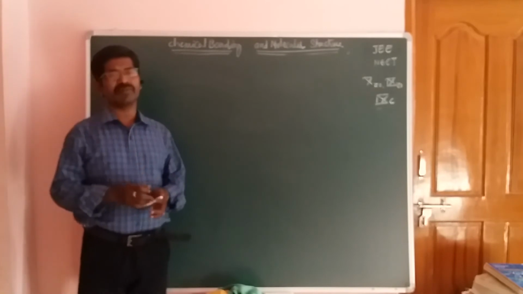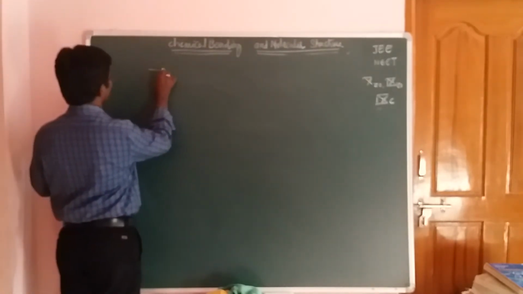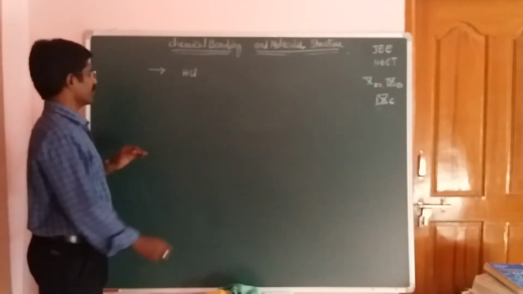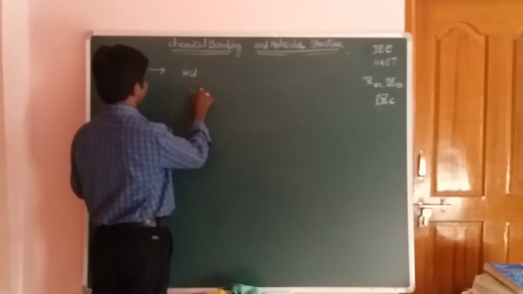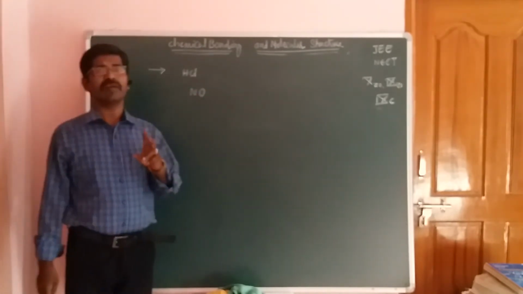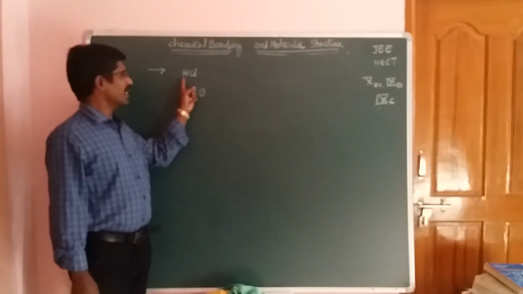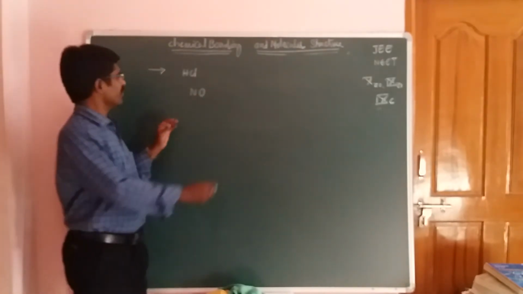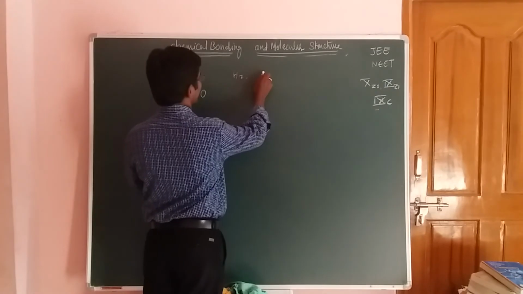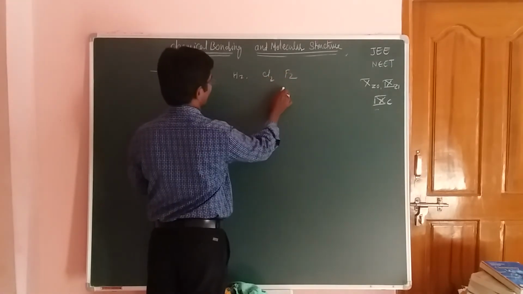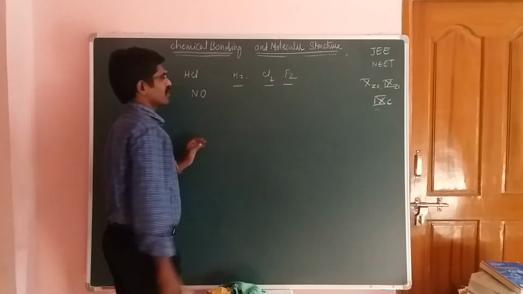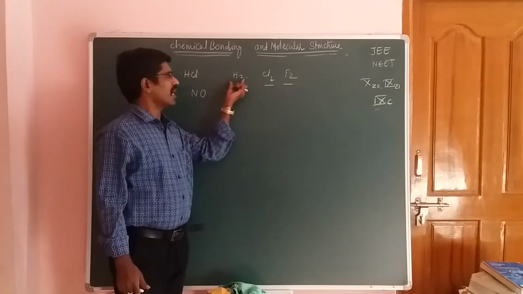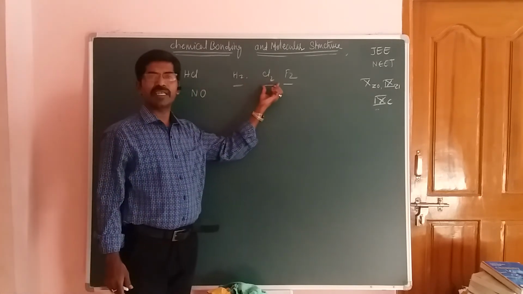Now here ionic bond formation means, now listen students, all of you, look at the board and think about these molecules. So this is the HCl molecule. Okay, now HCl molecule, students. And you should think about this one, the nitric oxide. Now tell me, what kind of atoms exist in a molecule? Hydrogen atom and chlorine atom, nitrogen atom and oxygen atom. Now if you take the H2 molecule, the Cl2 molecule and the F2 molecule, these are same kind of atoms, diatomic molecules. H2, and the next one Cl2, same kind of atoms.